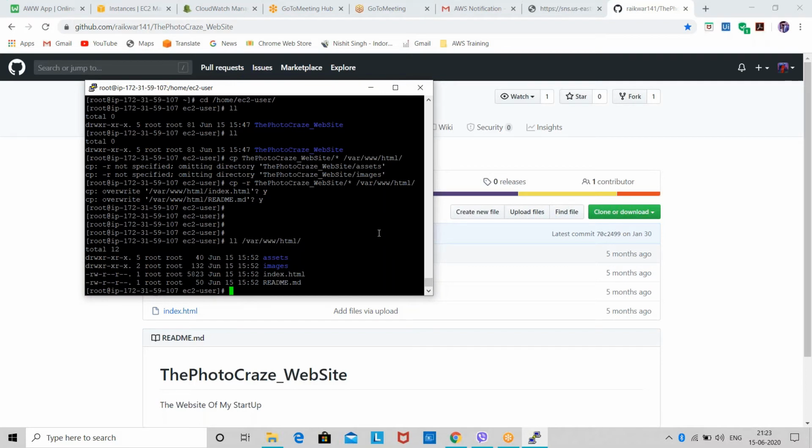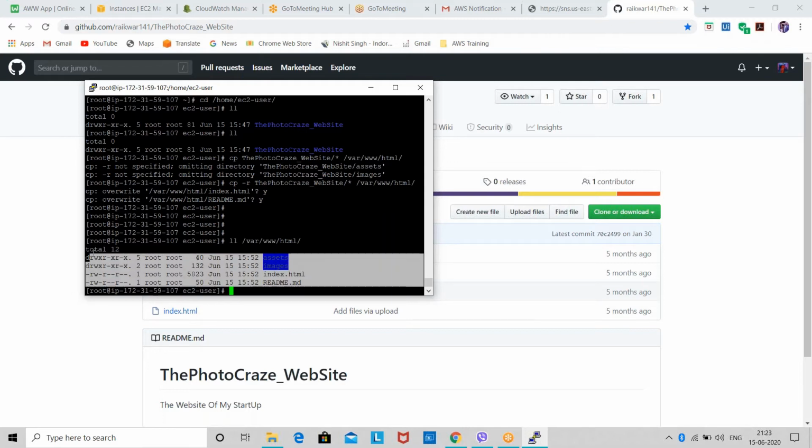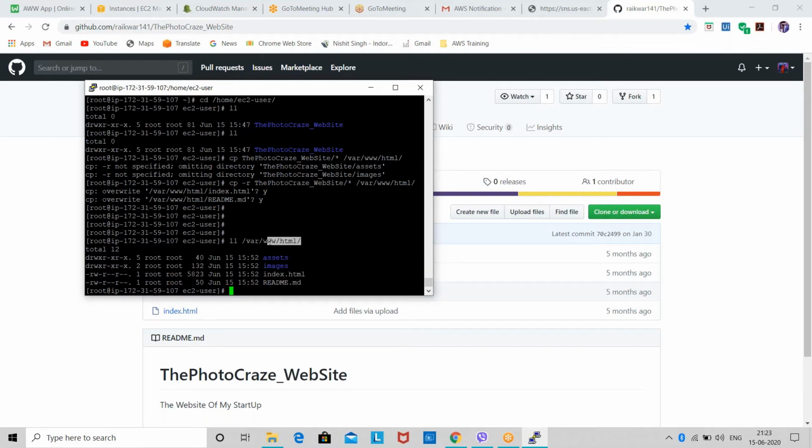If you want to deploy any service through any instance or machine, you have to create a web server for that. So we created an Apache web server, and then we deployed our files in that web server, and then we can access it.